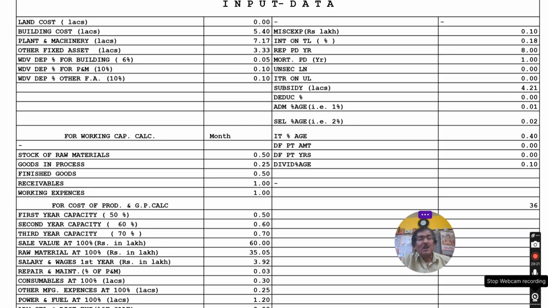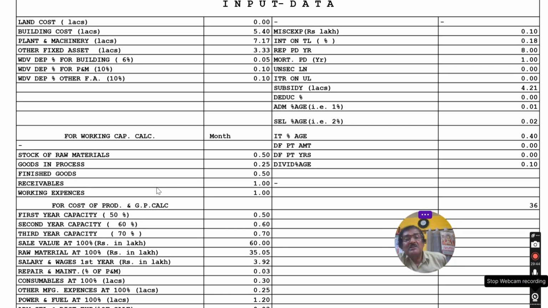Some parameters are set by the financer. If they are not satisfied, then they will not go ahead with sanctioning the loan. Say DSCR: DSCR must be at least 2:1. If your DSCR is say 1.7 or below, then they may reject the project.